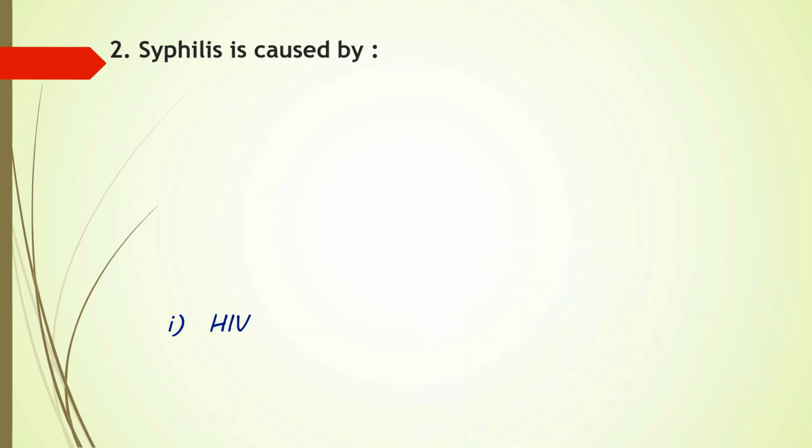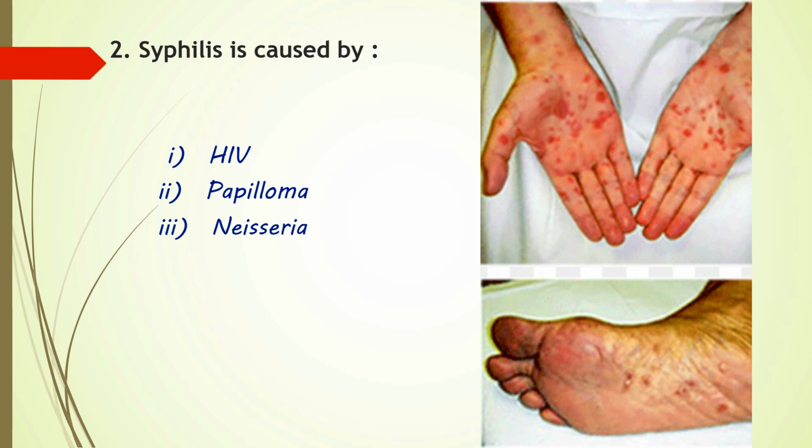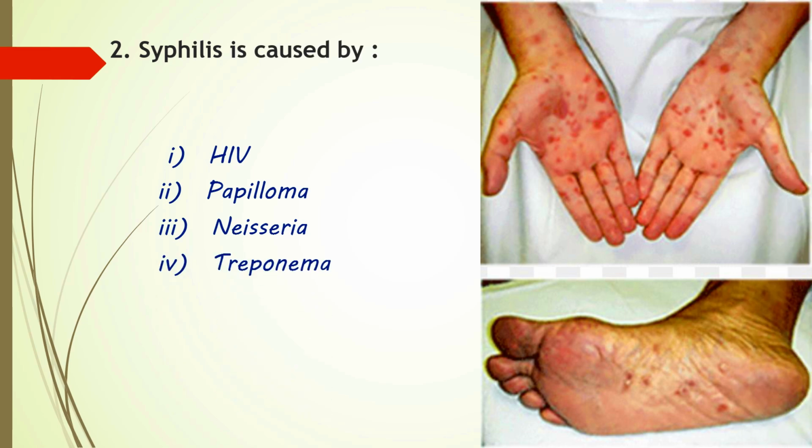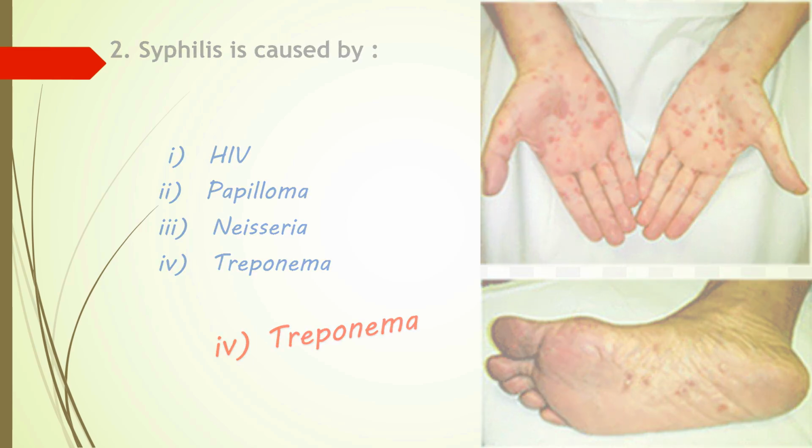Question number 2. Syphilis is caused by? Options are HIV, papilloma, Neisseria or option 4 trypoma. Syphilis is a sexually transmitted infection. It is mainly caused by the bacterium Treponema pallidum. So here option 4 is the correct answer.